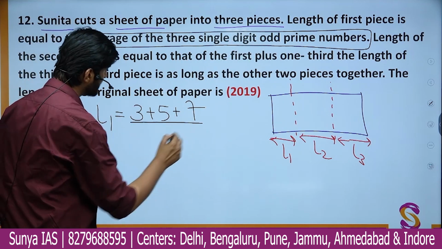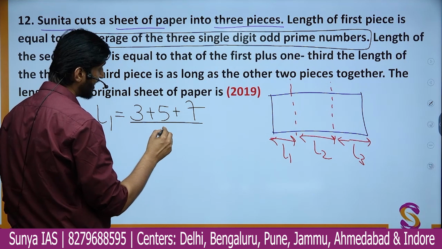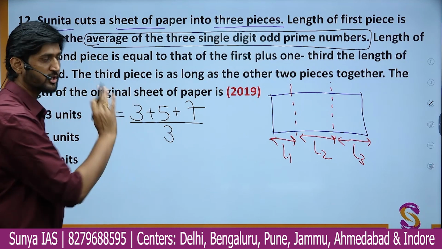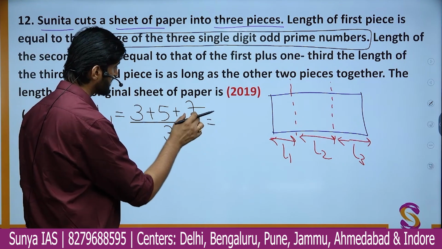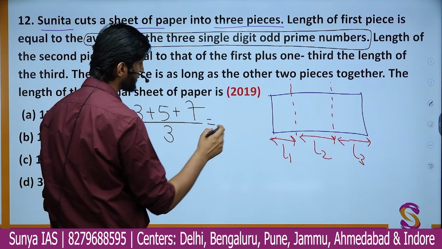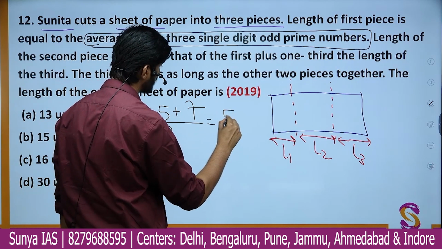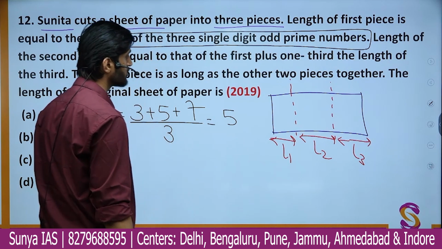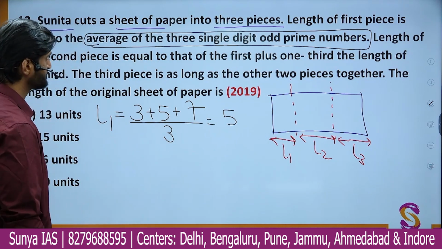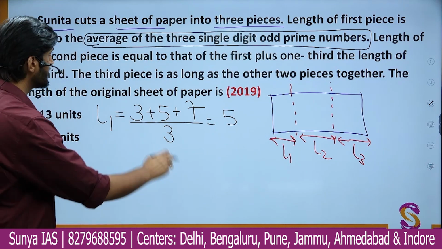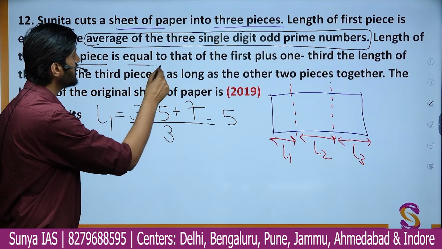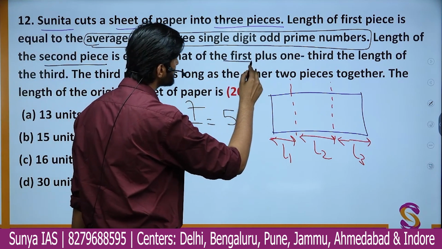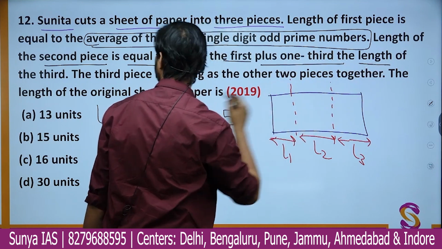Their average will be what? Just sum the 3 numbers and divide by 3, because there are total 3 terms. So we have 7 plus 5 plus 3, which is 15 by 3, nothing but the value comes out to be equal to 5. Okay, so this is the value of L1. Further it says the length of the second piece is equal to the length of the first plus 1/3 of the length of the third.